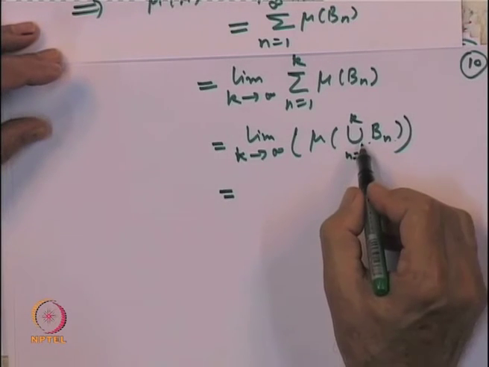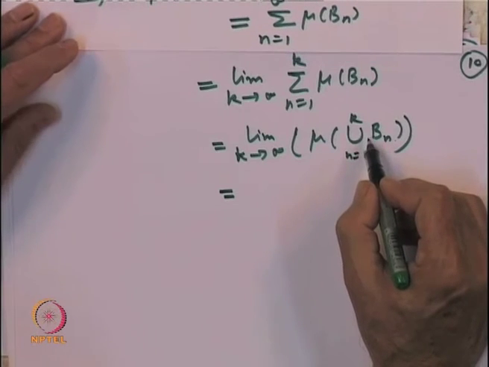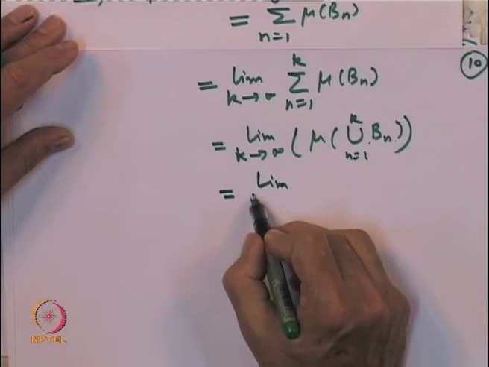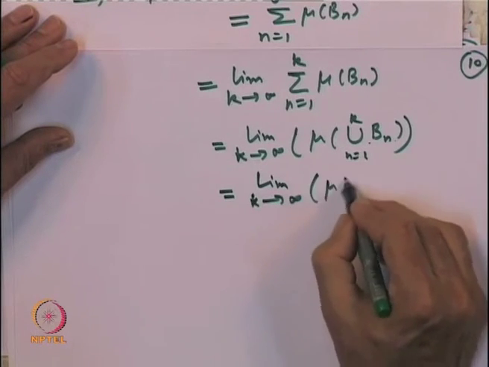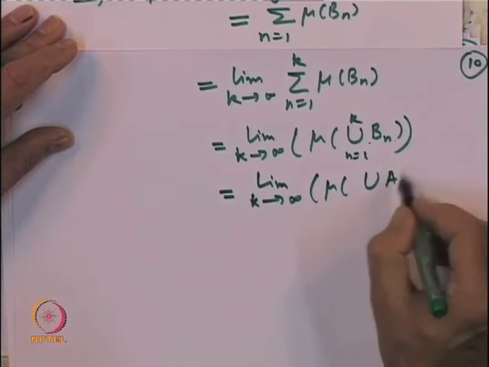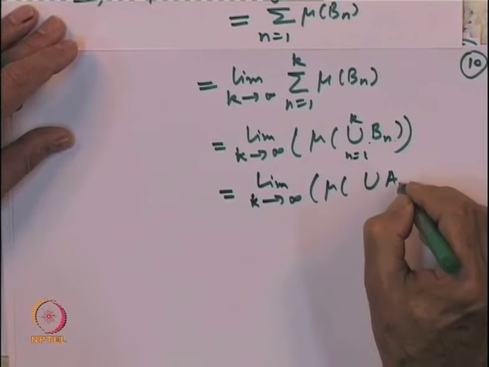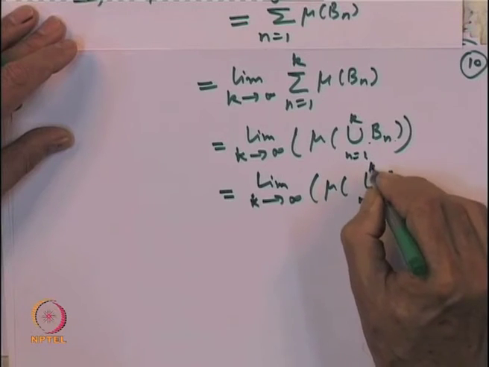And now the observation is that the union of B n's, n equal to 1 to k, is the same as the union of A n's. So, this is the limit as k goes to infinity of mu of the union of A n, n equal to 1 to k.